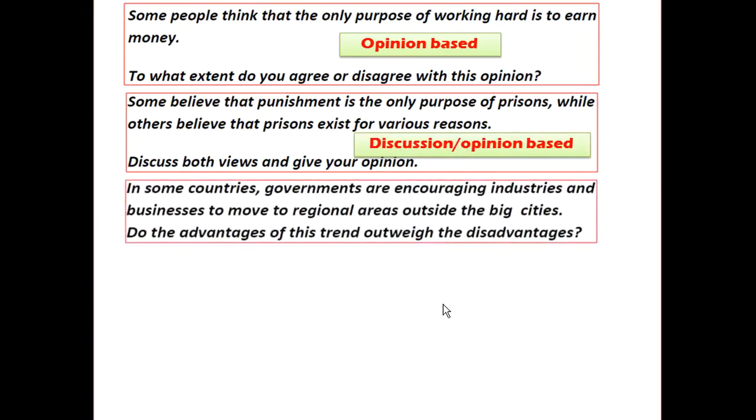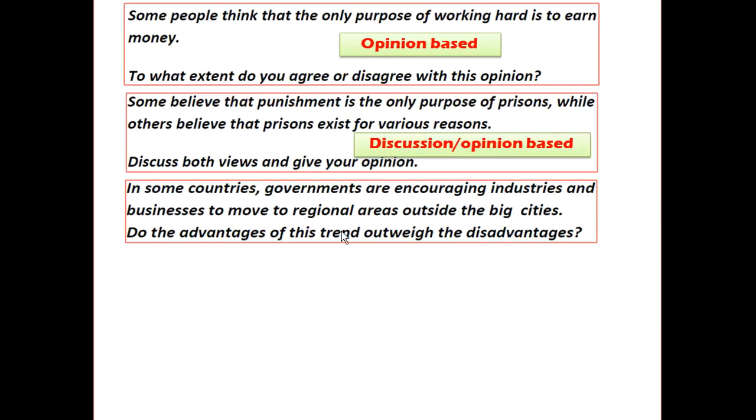Now the third question. In some countries, governments are encouraging industries and businesses to move to regional areas outside the big cities. Do the advantages of this trend outweigh the disadvantages? What is it? Is it discussion, is it opinion, or is it both? He's saying, do the advantages of this trend outweigh the disadvantages?